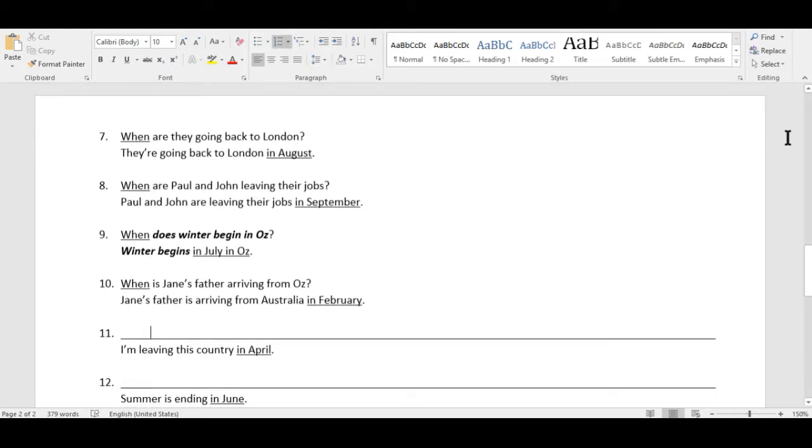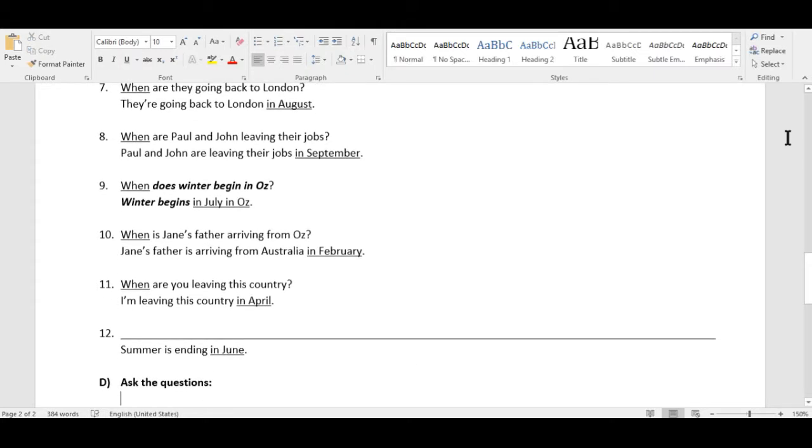11. I'm leaving this country in April. When? In April. When are you leaving this country? When you are going away from this country. I'm leaving this country in April. Summer is ending in June. When?